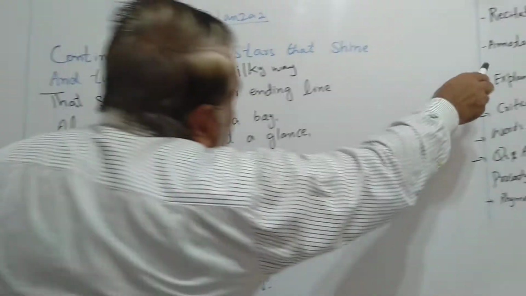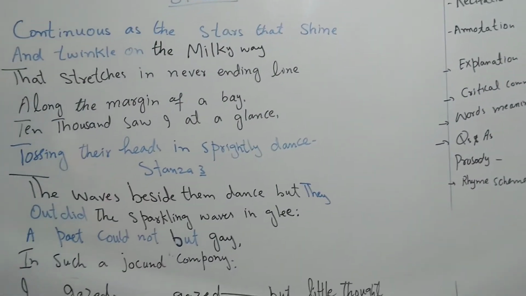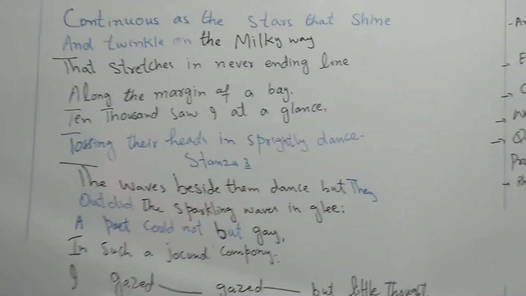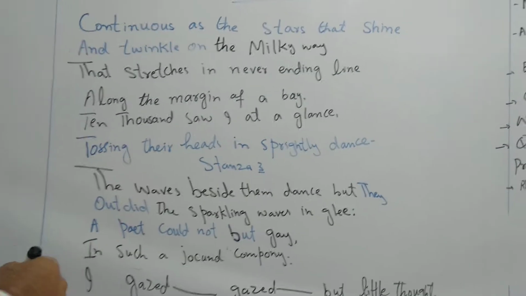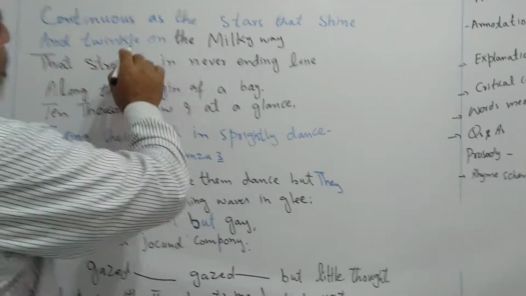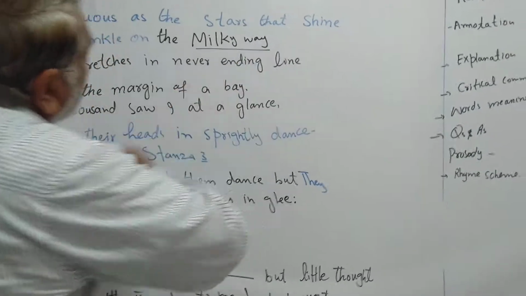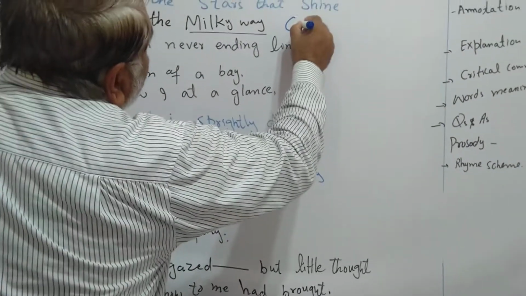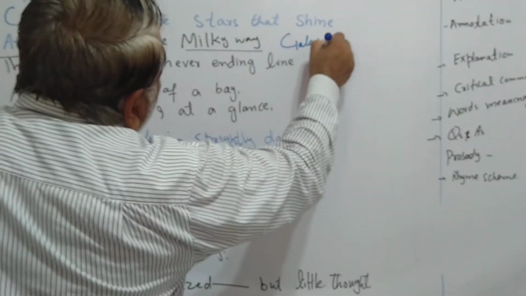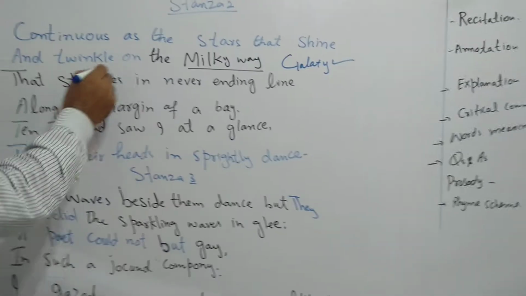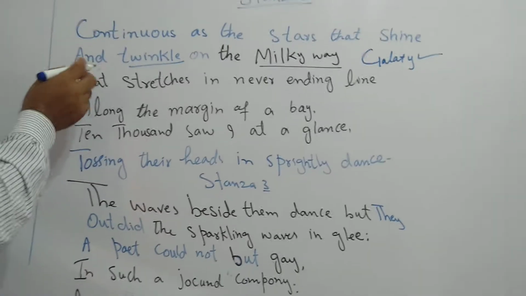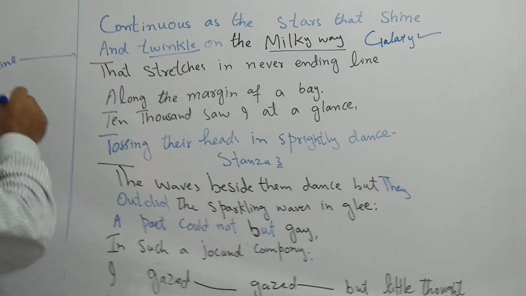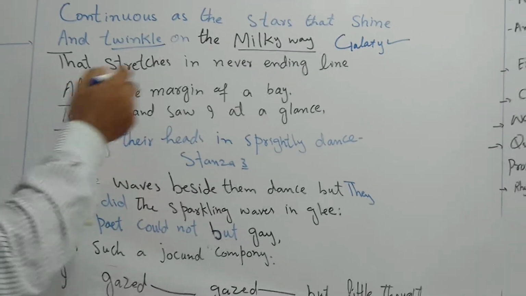You can see this annotation. Annotation means that we have to underline, and write the concept, meaning, figure of speech, and other things. So look here, Milky Way. What is Milky Way? This is a galaxy. Milky Way means galaxy. Then you have twinkle. Twinkle is the synonym of shine. Brightening.